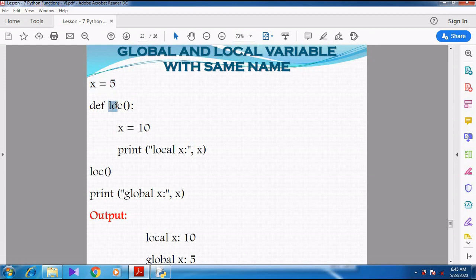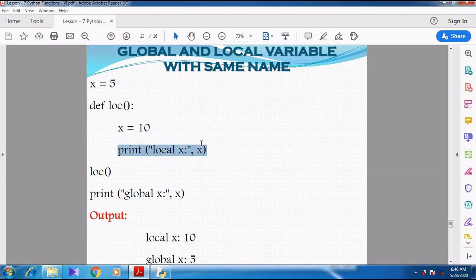Then we are creating a function called local function, that is LOC. In that also we have created the same variable x, but I have assigned some other value. Outside the function I have created the variable x and assigned 5. Inside the function I have created the same variable x, but assigned a different value, x equal to 10.